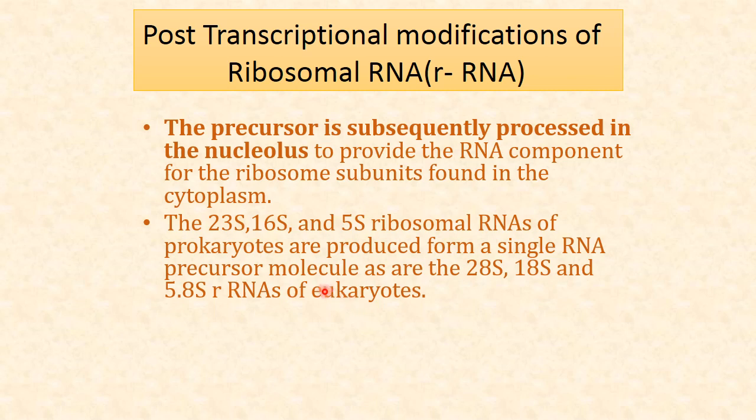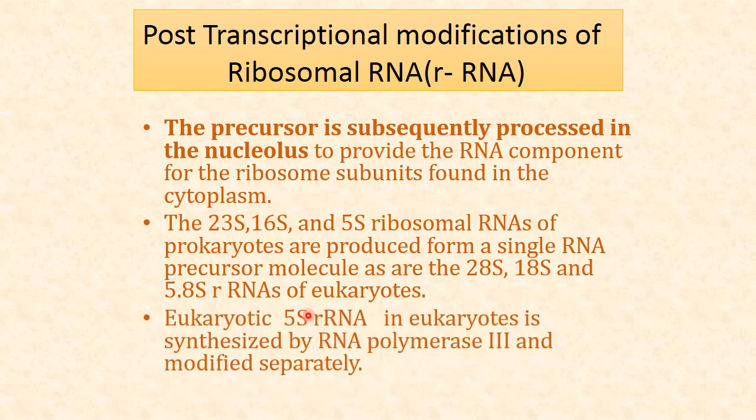In the same way, the big ribosomal RNA, that is the precursor or pre-ribosomal RNA, is divided into 23S, 16S and 5S, and in eukaryotes the 28S, 18S and 5.8S RNA are cleaved from the large ribosomal RNA. Then eukaryotic 5S RNA is synthesized separately by RNA polymerase 3.